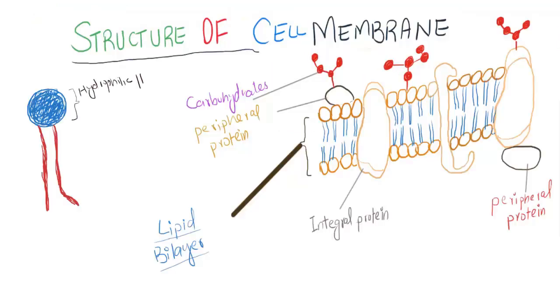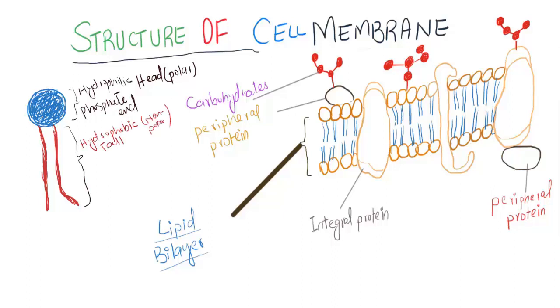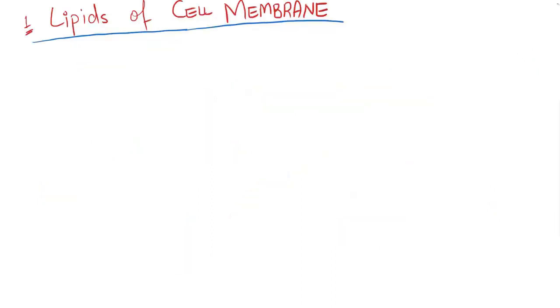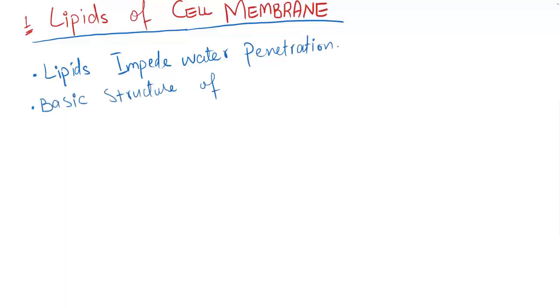One end of each phospholipid molecule is soluble in water, that is called the hydrophilic end. The other end is soluble only in fats, that is the hydrophobic end. Now, lipids of the cell membrane. Lipids impede water penetration.